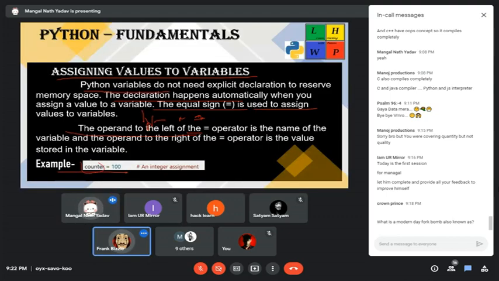In the example here I have given the counter on the left side and the value on the right side. This is the variable and this is the value. The interpreter has already defined that the left side is always the variable and the right side will be the value.